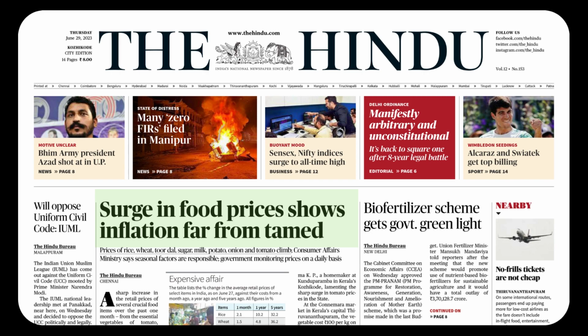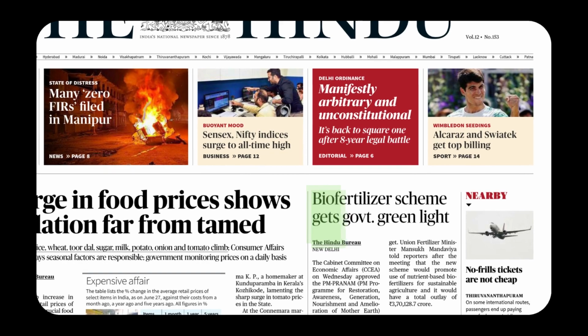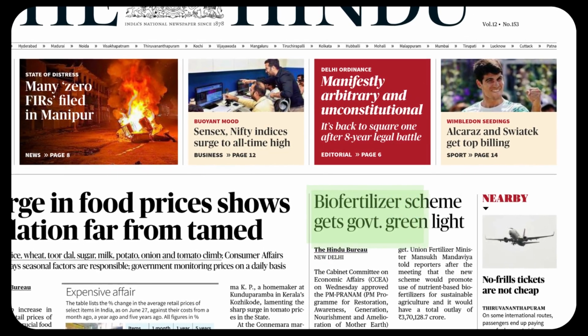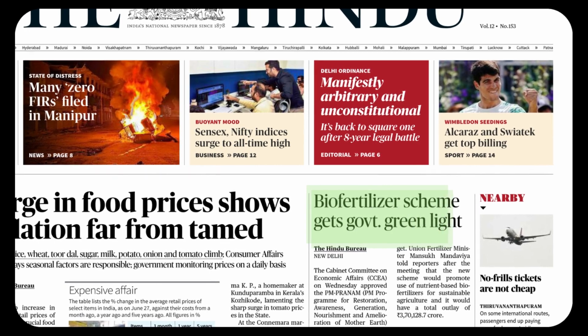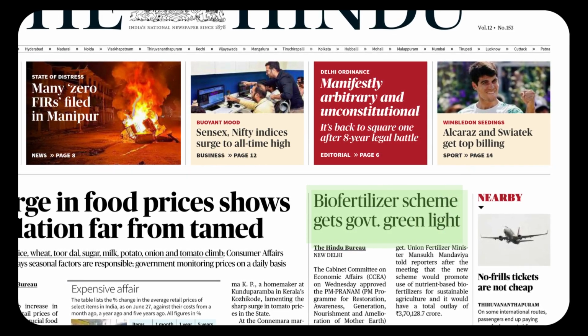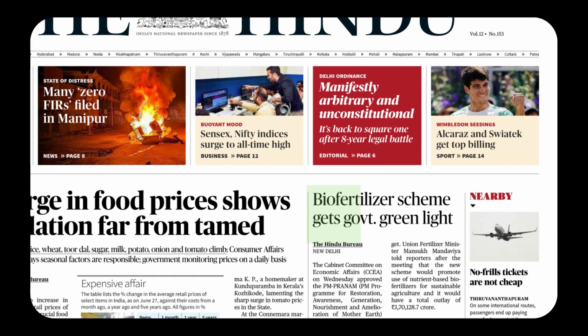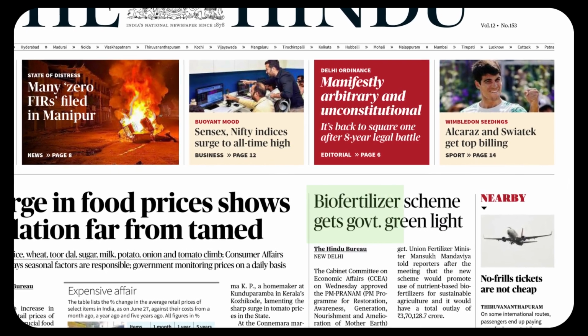Okay, now we come to the next news item. Biofertilizer scheme gets government green light. A beautiful sentence in terms of the rhyming pattern. Get, government, green. We have three G's in a consecutive pattern. Biofertilizer scheme. We are talking about a particular scheme. Bio means living, fertilizer. Biofertilizer scheme. The scheme is singular, so it gets government green light.